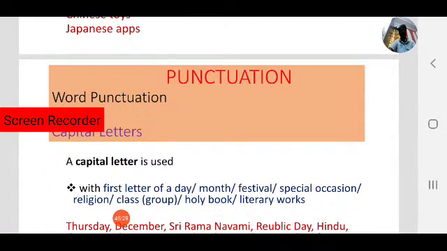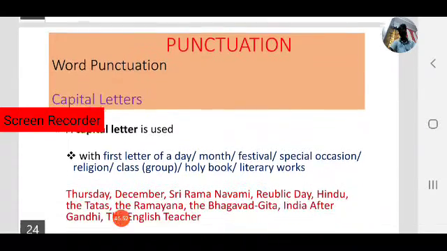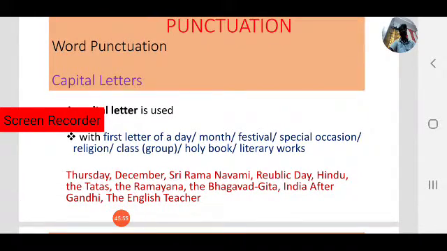Next, a capital letter is used with the first letter of the day, month, festival, special occasion, religion, class or group, holy book, literary works. This is also important. Note it down. First letter of a day, month, festival, special occasion, religion, class, holy book, literary work. Observe some examples.